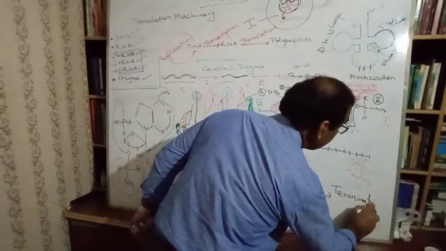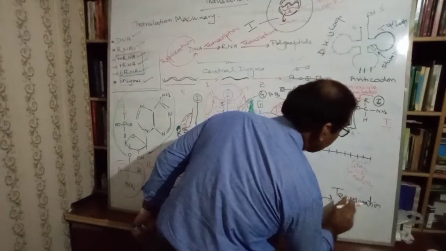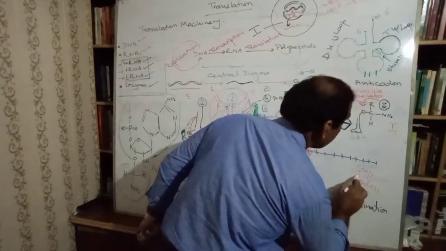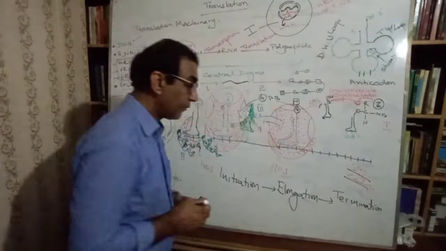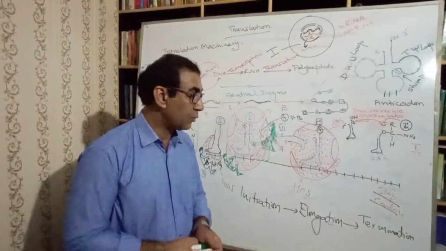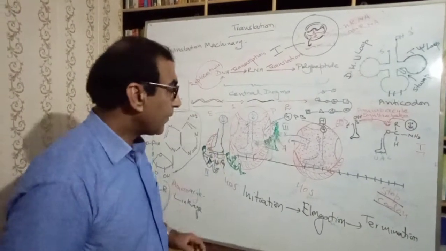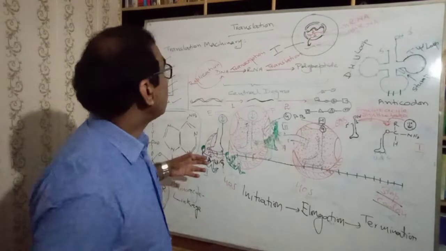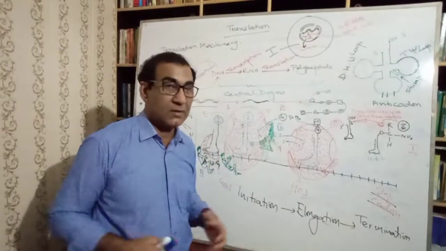Termination is carried out by the termination codon or the stop codon, and there are three stop codons, as I told you earlier. This is all about how translation occurs.